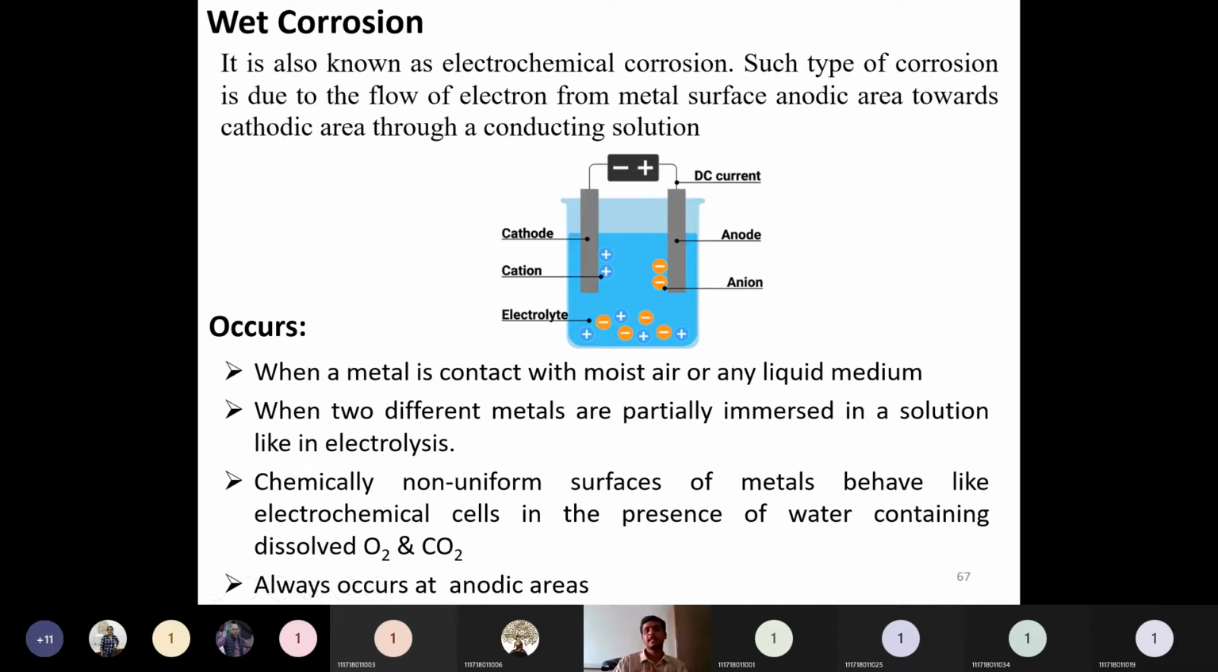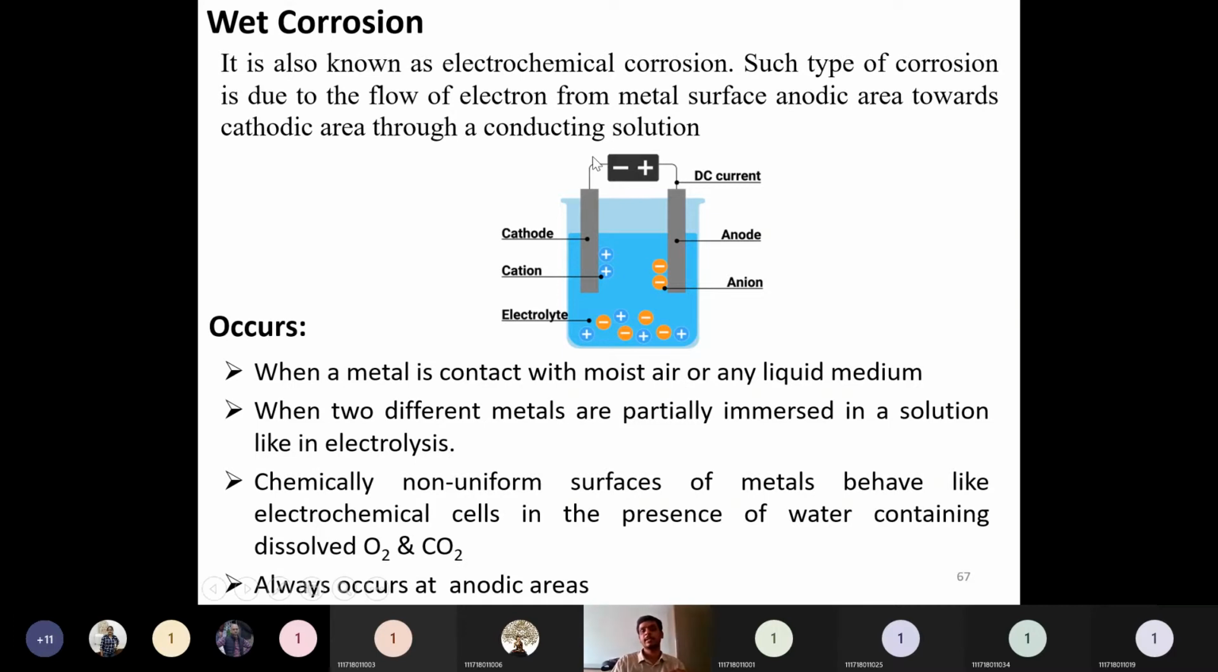corrosion will occur. And chemically non-uniform surfaces of metals behave like electrochemical cells in the presence of water containing dissolved O2 and CO2. If oxygen and CO2 are also there in this electrolyte, then they will act as a medium for the corrosion. So it always occurs at the anodic areas.